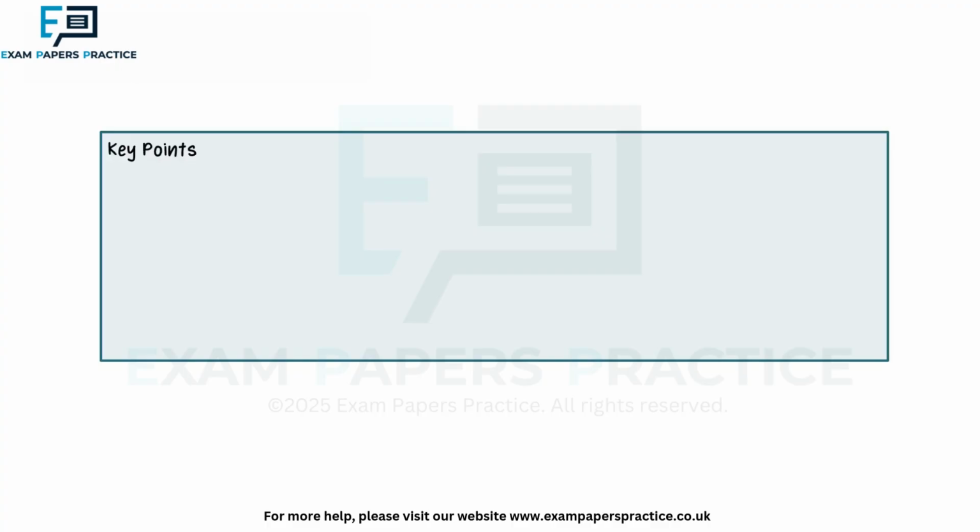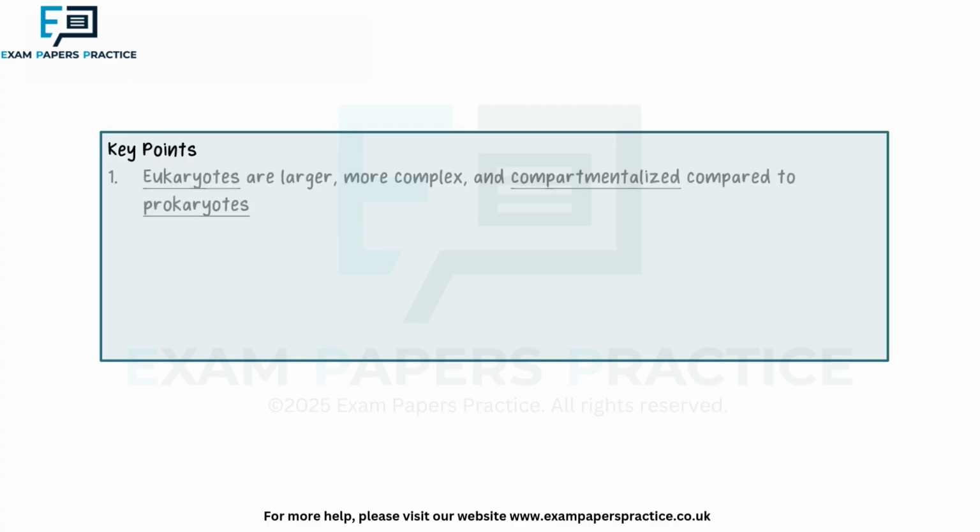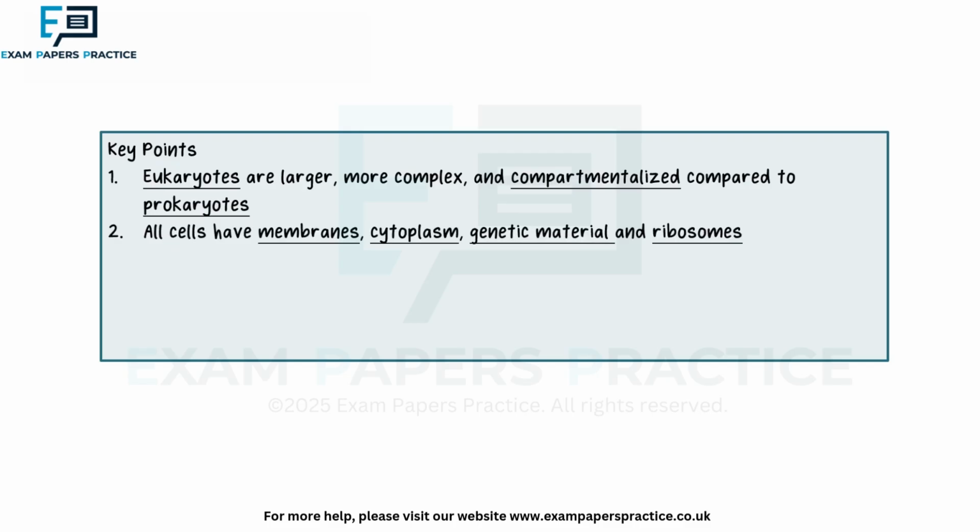In this video, we reviewed the differences between prokaryotes and eukaryotes and saw that eukaryotic cells are larger, more complex, and compartmentalized compared to prokaryotic cells. We also reviewed cell similarities and saw that all cells have membranes, contain cytoplasm, and have genetic material and ribosomes.